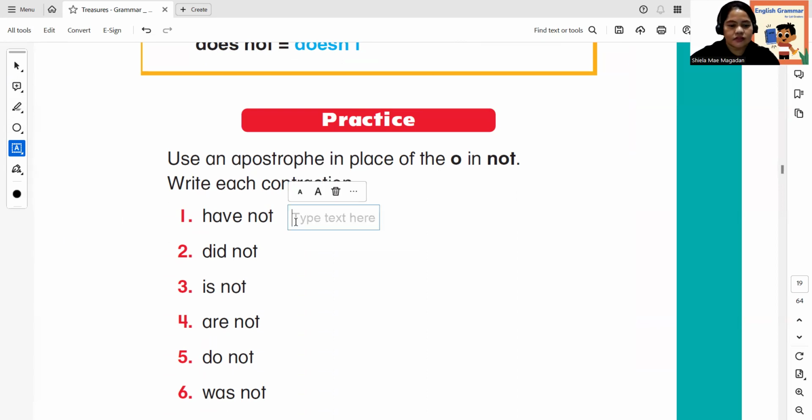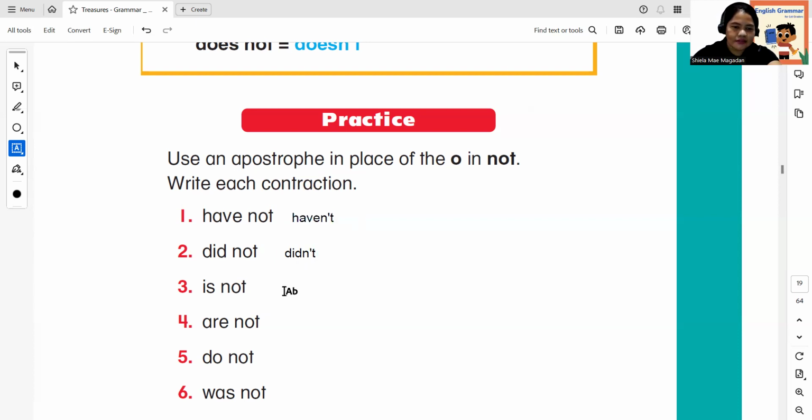Write the contraction. Have not. Okay, so what is the letter in between in "not"? It's O. So instead of putting O, you have to put an apostrophe and T. Okay, that is the correct one. Haven't. Next, how about this? What's the next one? Okay, didn't.